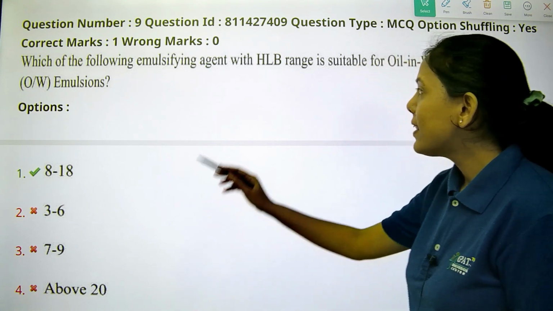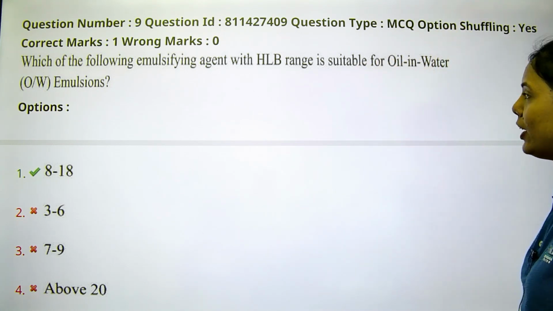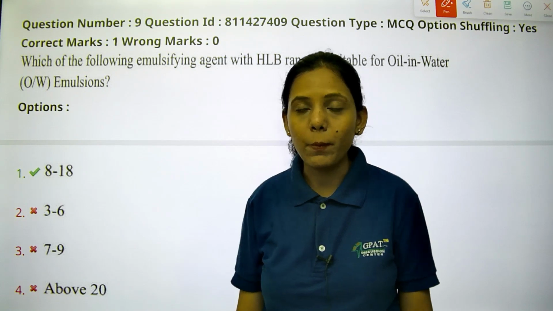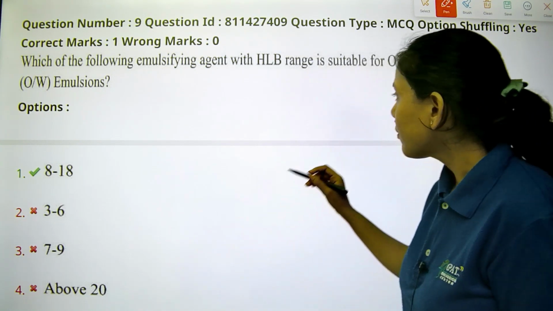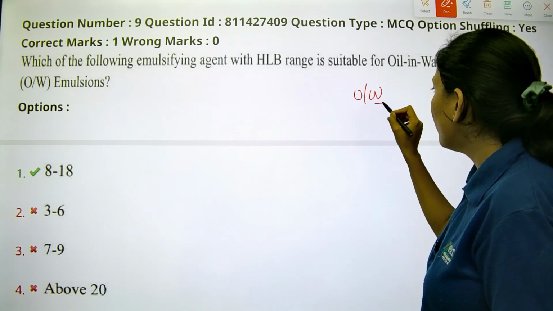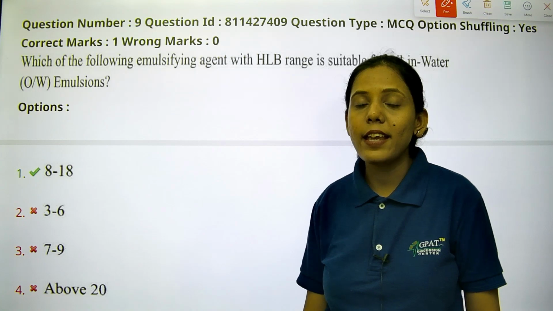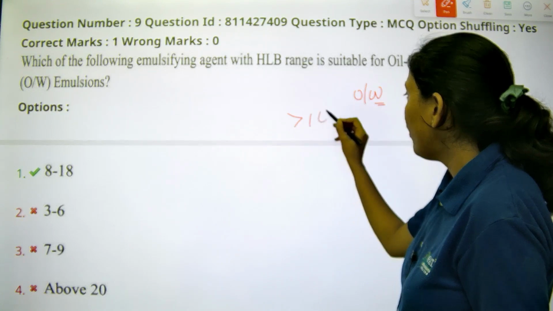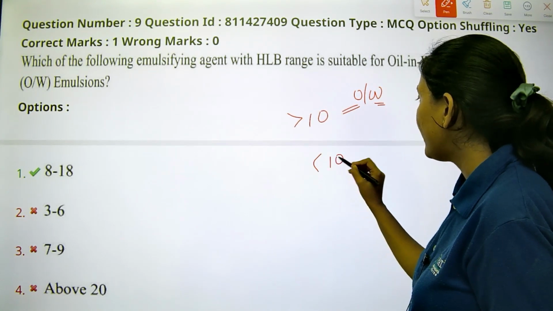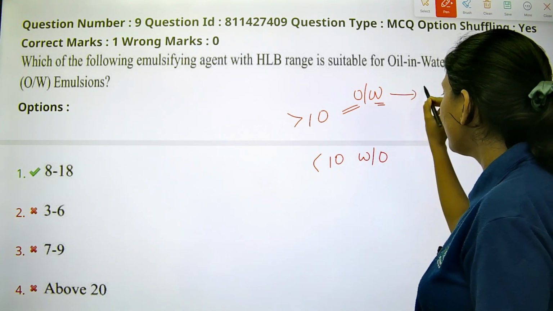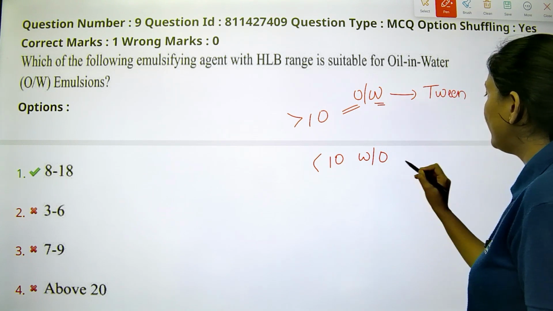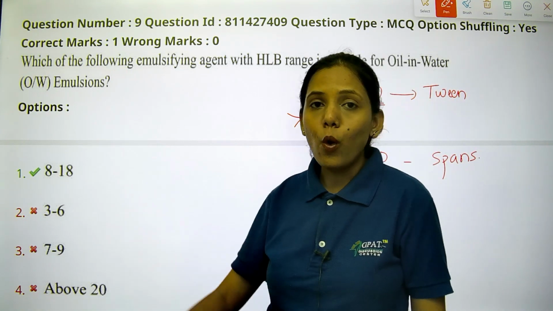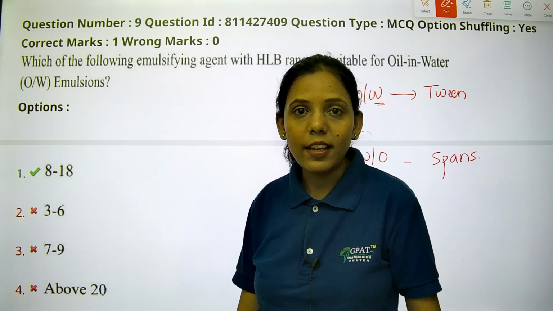Which of the following emulsifying agent with HLB range is suitable for O by W type of emulsions? We have already seen O by W type means water is the external phase. If HLB is more than 10, it will form O by W emulsion. Less than 10, that is W by O type of emulsion. In O by W case mostly Tweens will come, and in the other case mostly Spans will come. So they are asking O by W type of emulsions, that means water is the external phase.